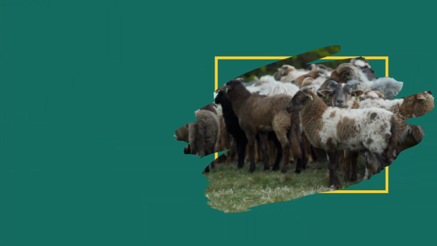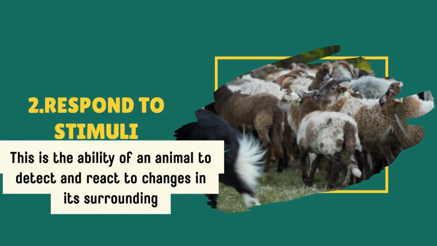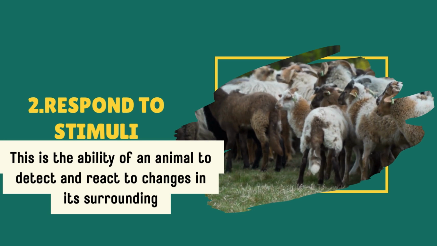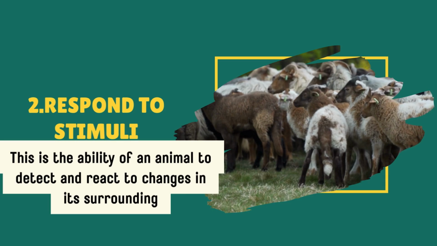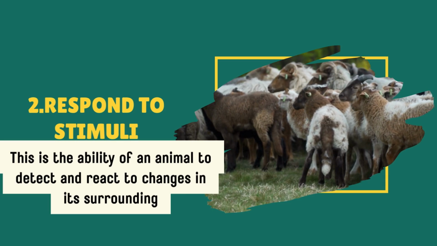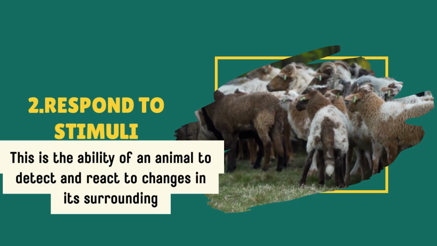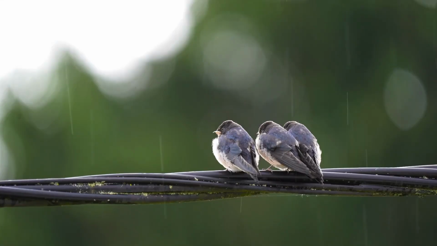Another one, we say that animals respond to stimuli. What do I mean by this? This is the ability of animals to detect and react to changes in its surroundings. So for example, if an environment becomes too harsh, maybe the weather is not too good, it is raining, you will find that animals respond to this stimuli, and so they will be seeking shelter.